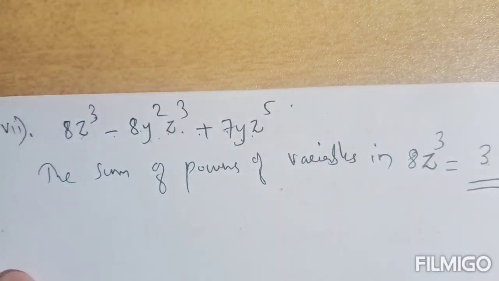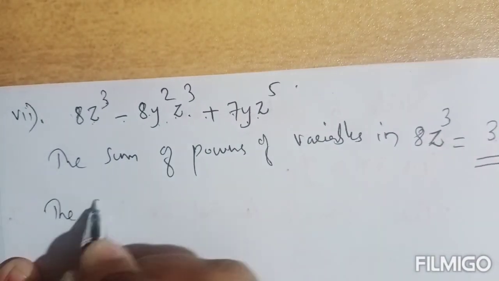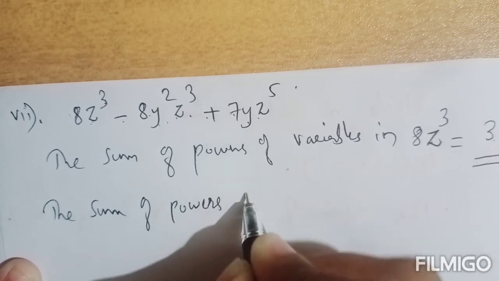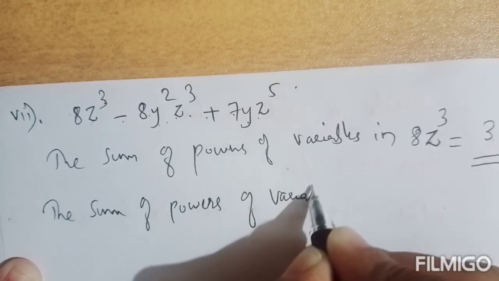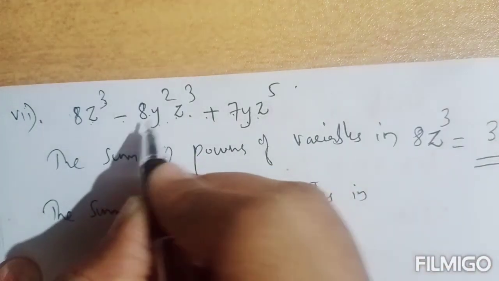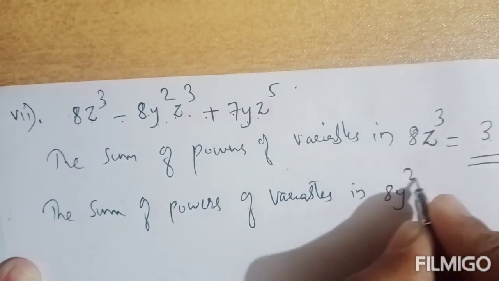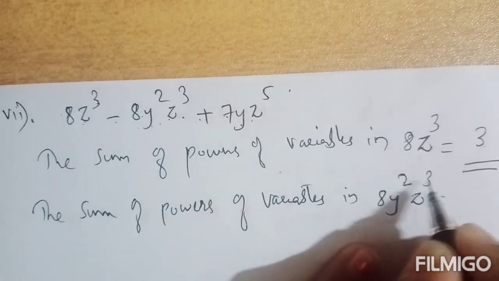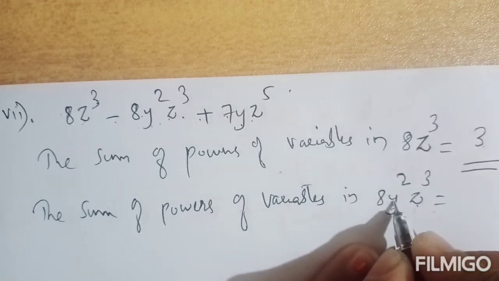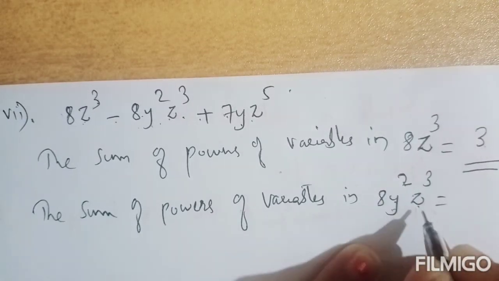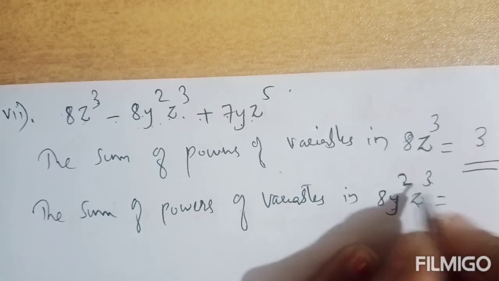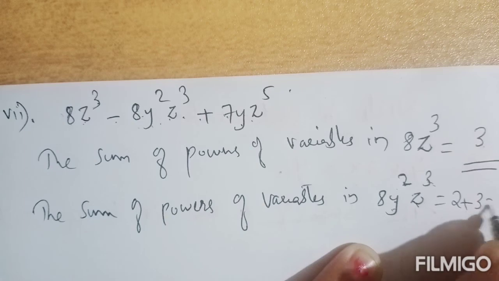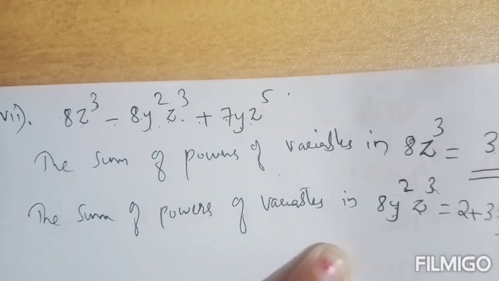Next, the sum of powers of variables in the second term, 8y square z cube. Y is raised to the power 2 and z is raised to the power 3. Taking their sum of powers, you will get 2 plus 3, 5.